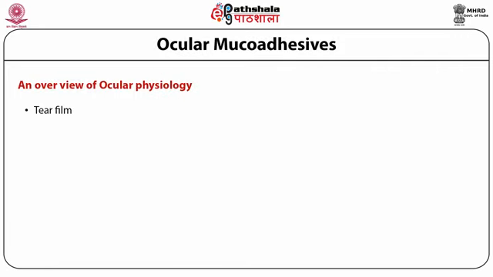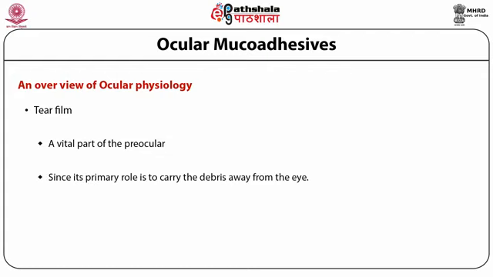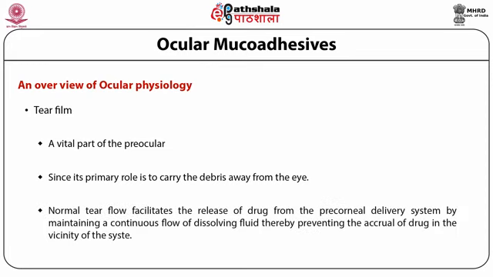Then comes the tear film. This is the vital part of the preocular region. Since its primary role is to carry the debris away from the eye, normal tear flow facilitates the release of drug from the precorneal delivery system by maintaining a continuous flow of dissolving fluid, thereby preventing the accrual of drug in the vicinity of the system.